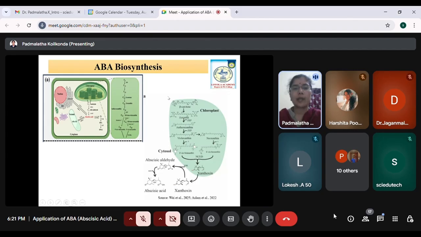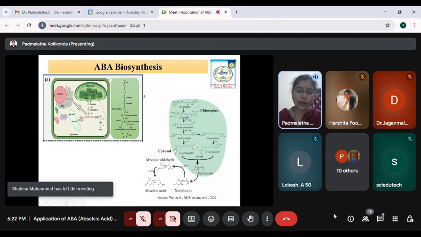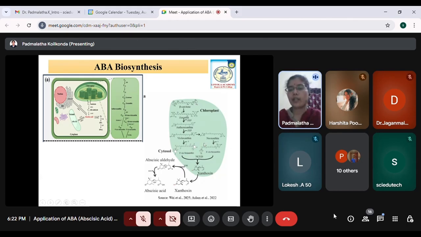Here ABA, that is abscisic acid, we call it a sesquiterpenoid. It is synthesized mostly in the plastids. Chloroplast is one of the plastids, as we know. In the chloroplast, a series of steps take place, and it is basically synthesized from beta carotene, which is a 40 carbon compound. This beta carotene belongs to the carotenoid family, and in the presence of the enzyme zeaxanthin epoxidase, a series of reactions carry on in the chloroplast, and finally you get cis violaxanthin and cis neoxanthin.